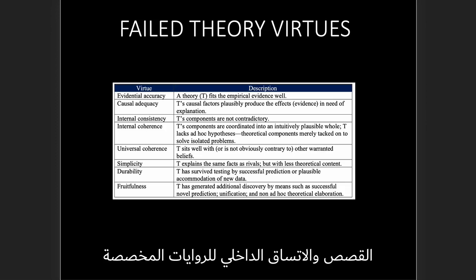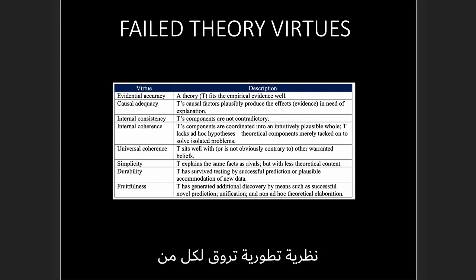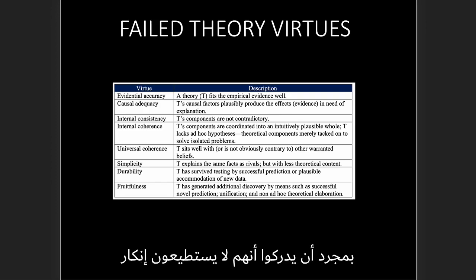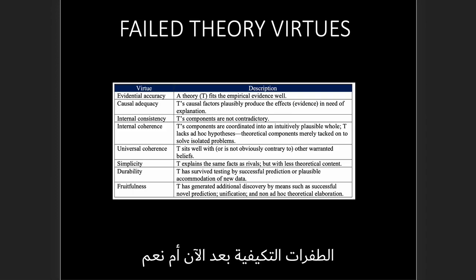Internal consistency? No, I don't think so. Now you have evolutionary theory appealing to both random mutations and adaptive mutations and somehow trying to make them mesh. Once they realized they could not deny the adaptive mutations any longer, yes, you do have internal contradictions. Internal coherence. The theory's components are coordinated into an intuitively plausible whole. No, we don't have that.